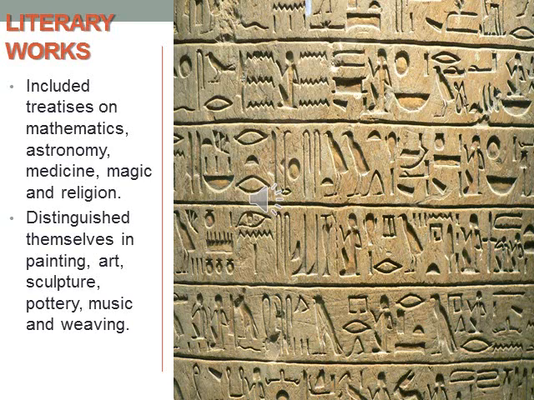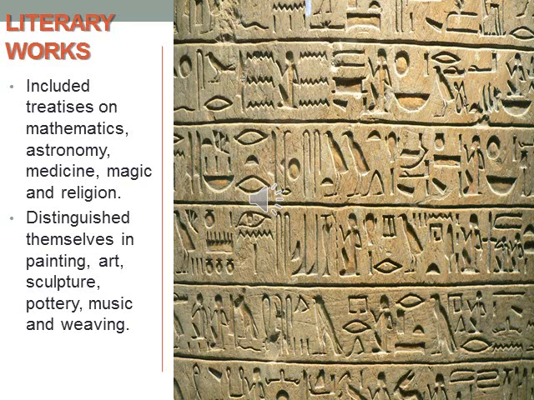Then literary works. So literary works included treatise. Treatise means a written work dealing formally or systematically with a subject. So literary works include written work on mathematics, astronomy, medicine, magic, and religion. So they knew the art of magic also.